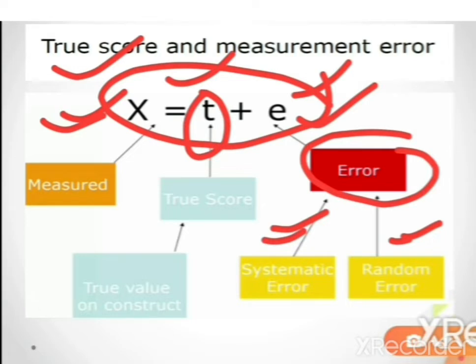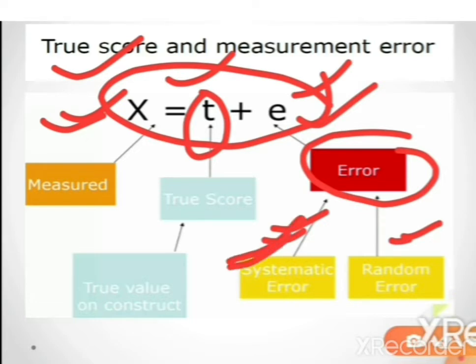Maybe it's because the question is asked by an interviewer, or because they don't want to seem unhappy, so they say that they are happy, and they give a good rating. So this is systematic error.